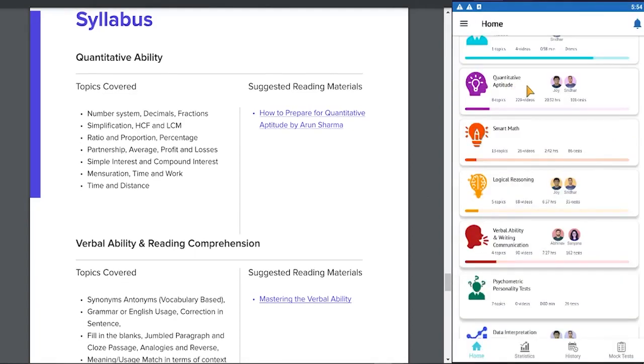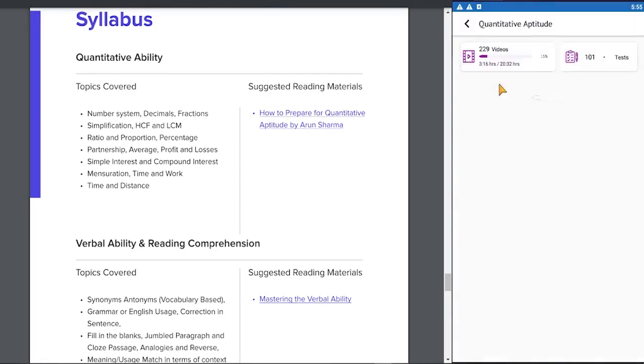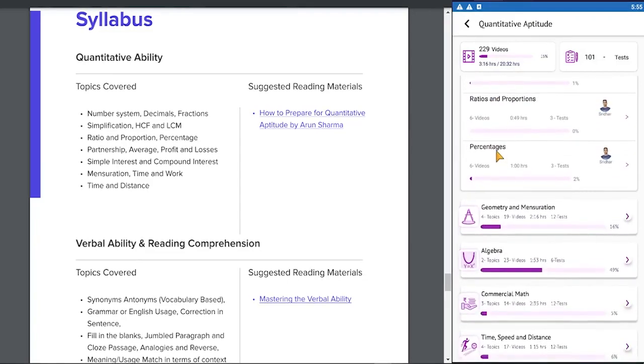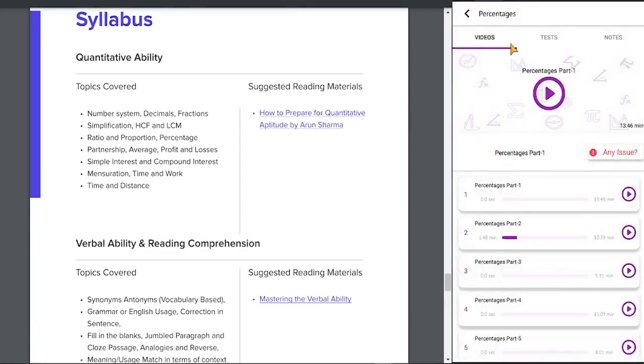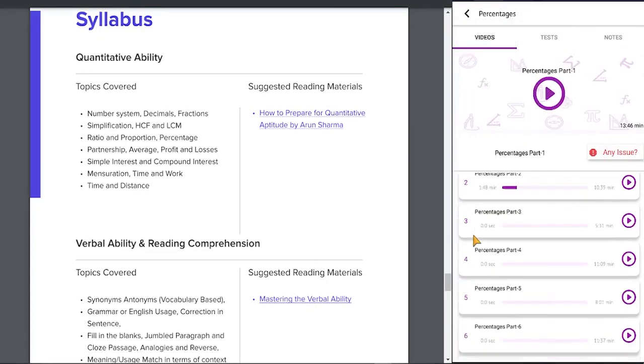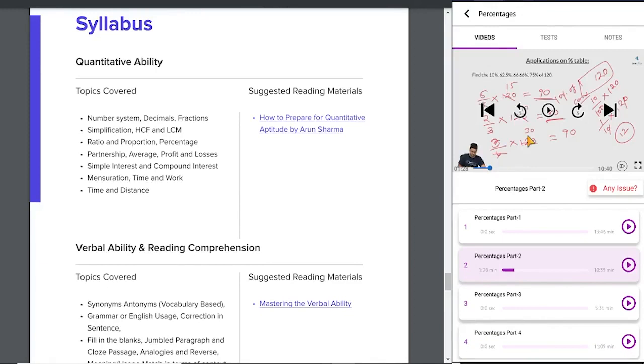Now we take the topic of quantitative aptitude and explore an individual topic to know how we cover it. Let's take percentages. In percentages we have videos, tests and notes. We have at least 6 videos on percentages. In the video, one of our course instructors and subject experts, K. Sridhar, who is an IIFT Calcutta alumnus, explains the application of the percentage table. He not only explains it verbally, but also solves it on screen. Let's watch the video for a few minutes.